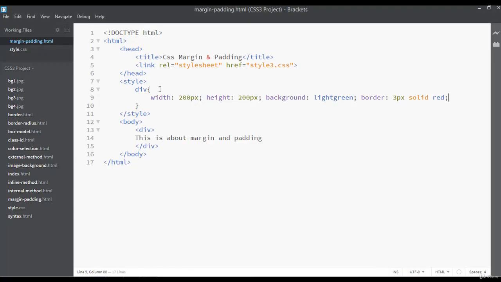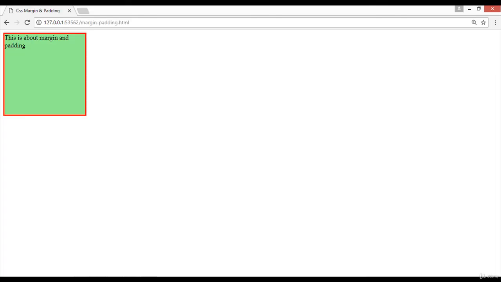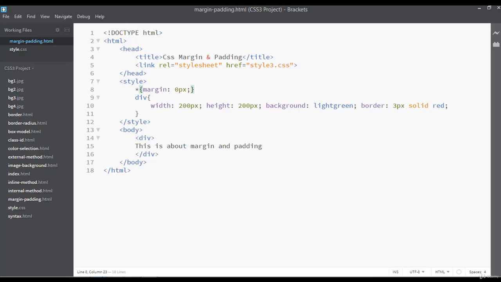You can just remove this default margin. Just inside your style tag you can insert a star sign, the universal selector, and inside these curly braces you can set the margin to 0 pixel. So this is just about the default margin, and refresh. Now you can see we don't have any default margin here.